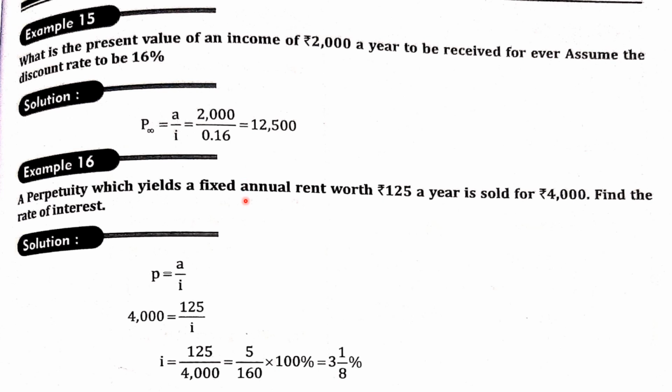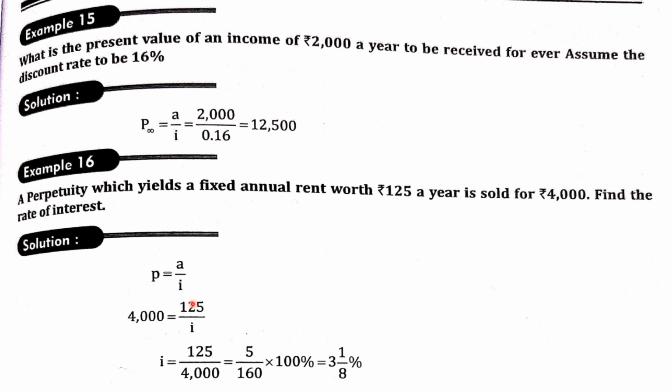So one more problem: a perpetuity which yields a fixed annual rent worth rupees 125. So 125 is the amount value a year and it is sold for 4,000 rupees. So this 4,000 is the overall present annuity value. Find the rate of interest.